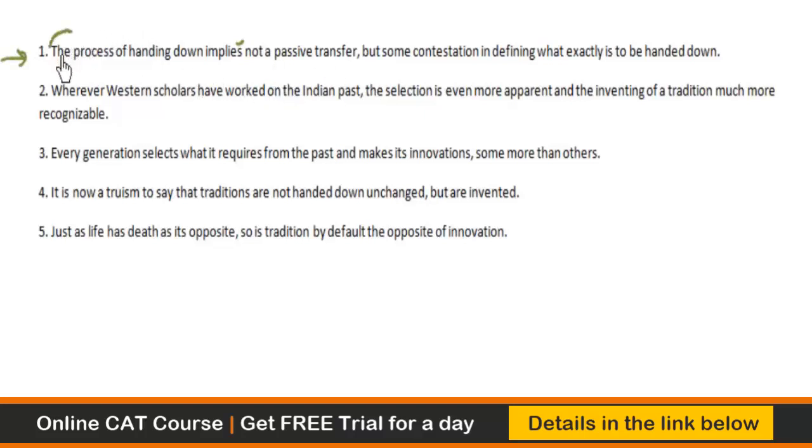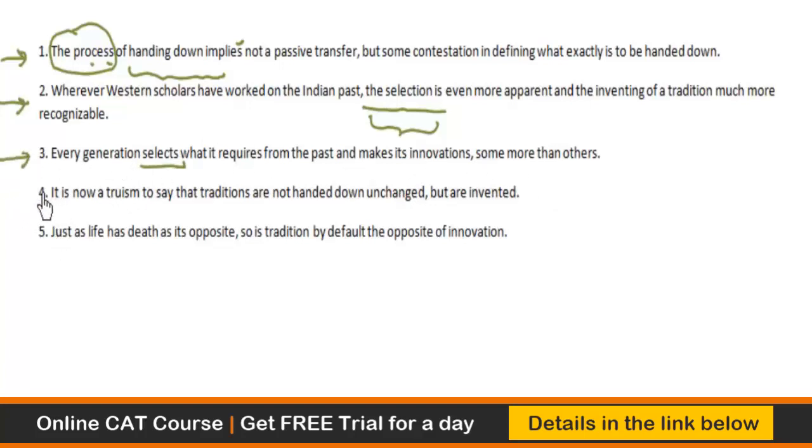What kind of process are you speaking about, and what kind of idea? I mean, handing down. What is being handed down, for what purpose? So there is a great degree of abruptness in statement 1, and therefore it cannot be the opening sentence. Now, statement 2 says wherever Western scholars have worked on the Indian past, the selection is even more apparent. Now, again, see the way the process of handing down is abrupt. Similarly, the selection, what kind of selection are we talking about? So even this is very much an abrupt sentence. Every generation selects what it requires from the past and makes its innovation, some more than others. Now again, there is a degree of abruptness.